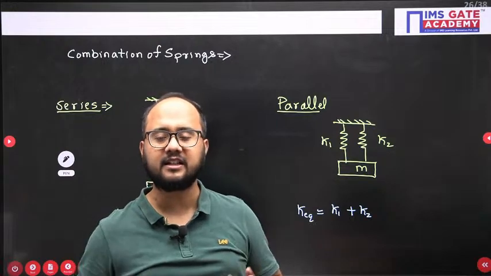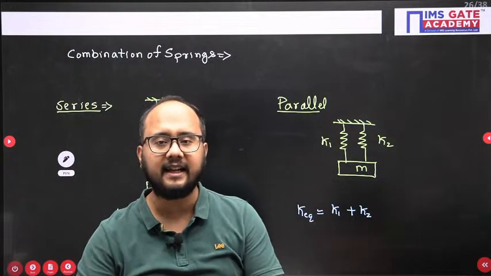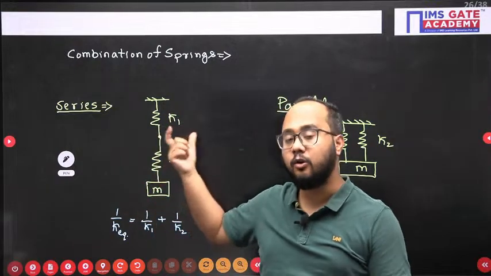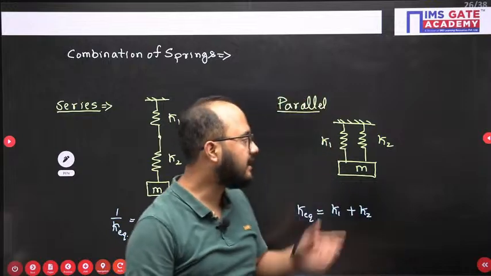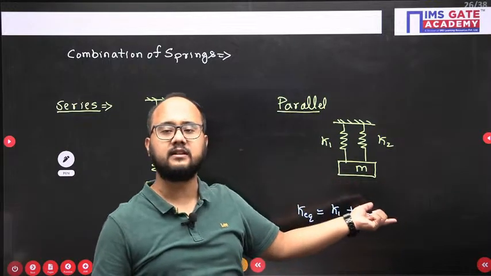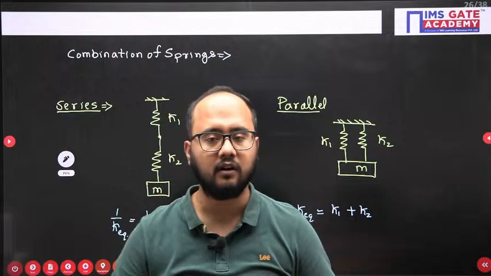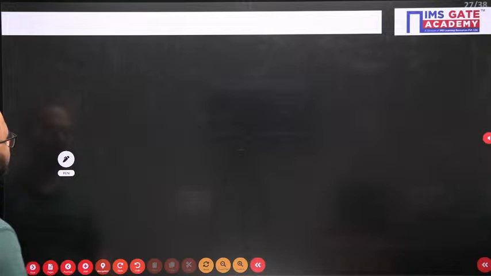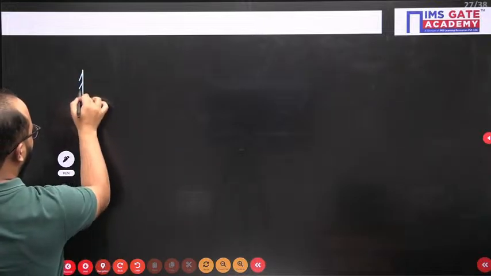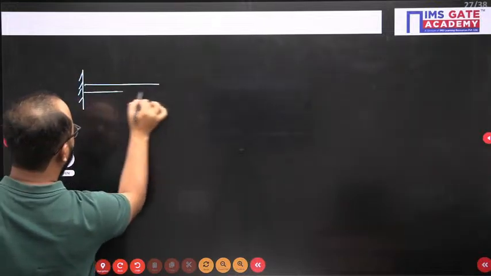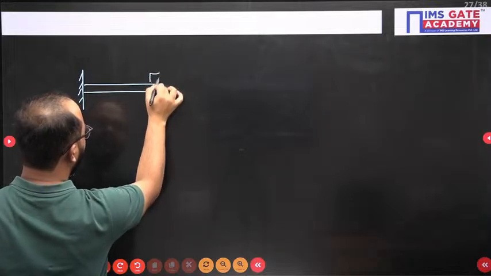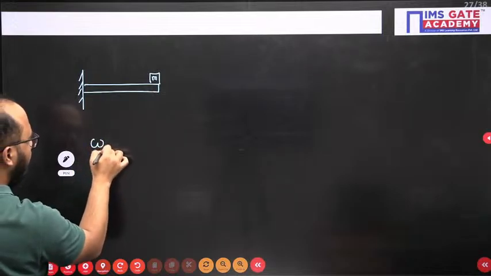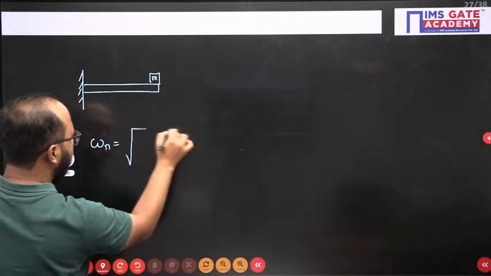Understand the basic difference. Everyone understands the diagram, but if I ask some basic details like what is the main difference? In series the force, the load on the springs, is the same, and in parallel the displacement of both springs is the same. So you should have that basic understanding about springs. Clear? Now one more small thing we have to discuss regarding vibration. Let's suppose they have given some cantilever beam with a point mass, and they have asked what will be the natural frequency of vibration?